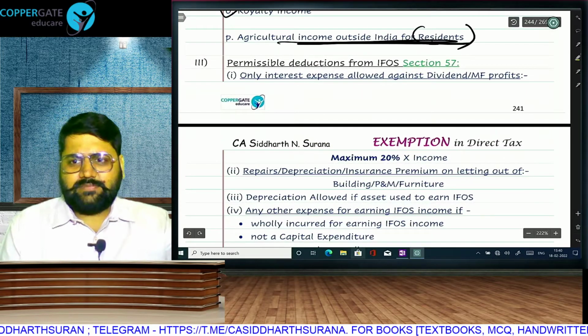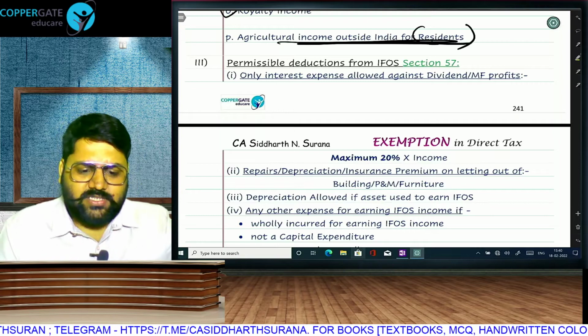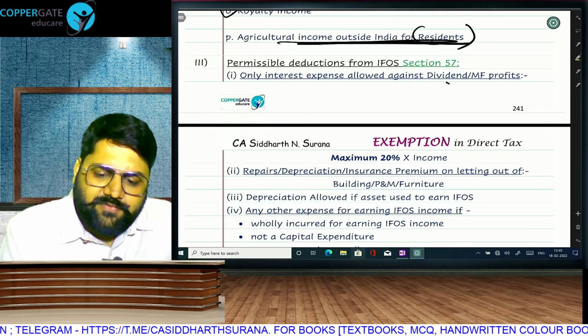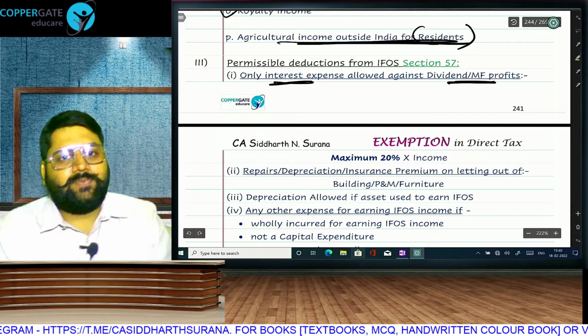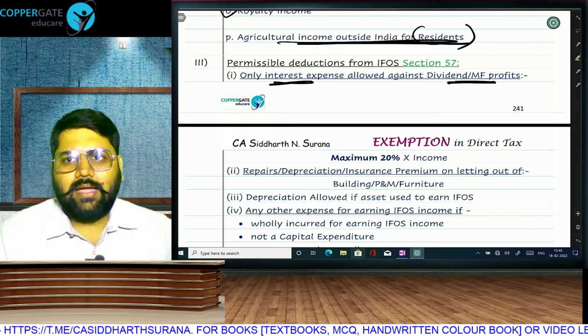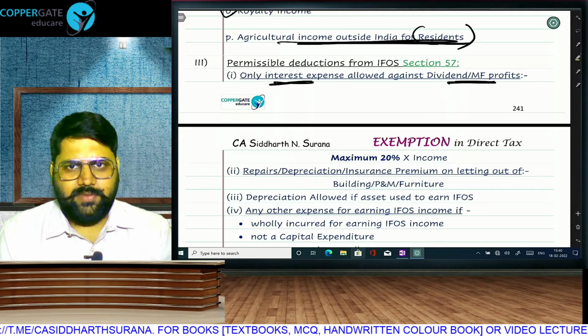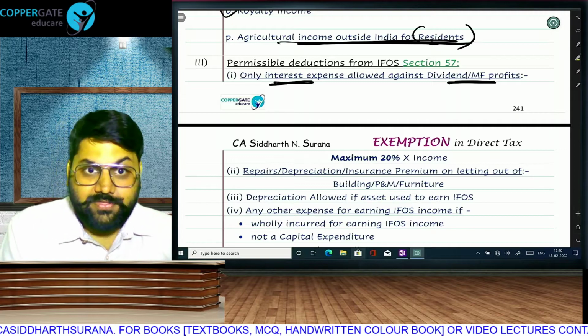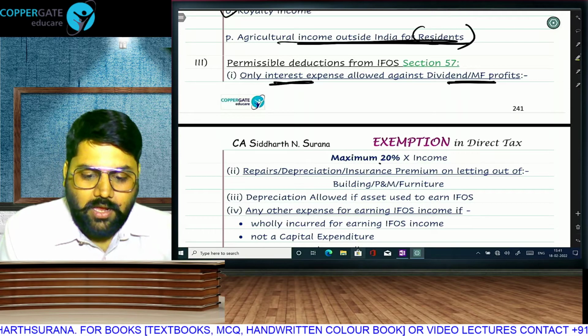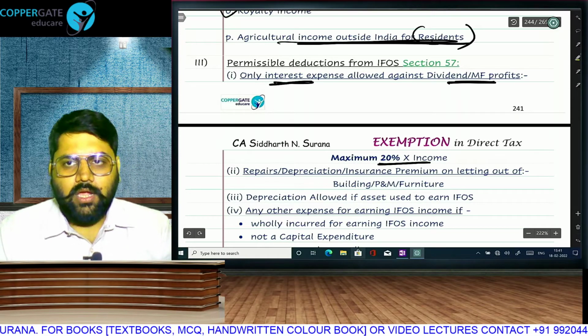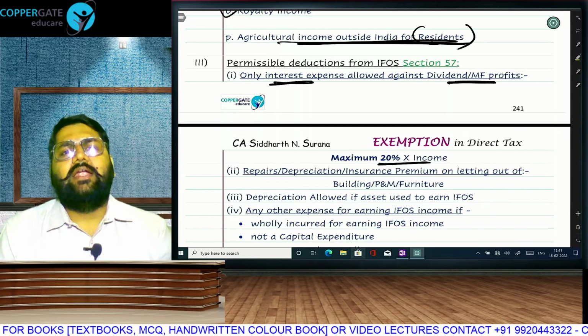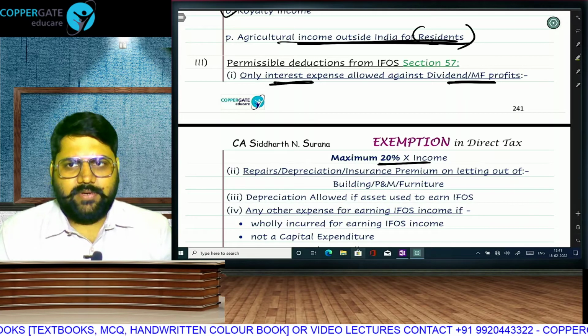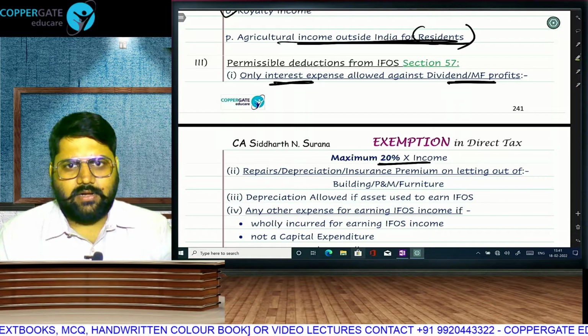From your IFOS, you are going to be eligible for certain deductions. From dividend and mutual fund income, only interest expense will be allowed. Other expenses like bank collection charges or bank charges etc. will not be allowed. Only interest will be allowed. This was tested in a recent MCQ, and that also will be restricted to a maximum of 20%. Only interest expense, restricted to maximum 20%.